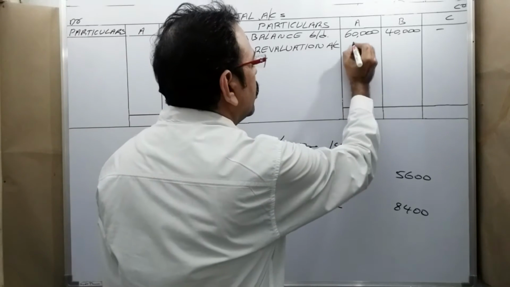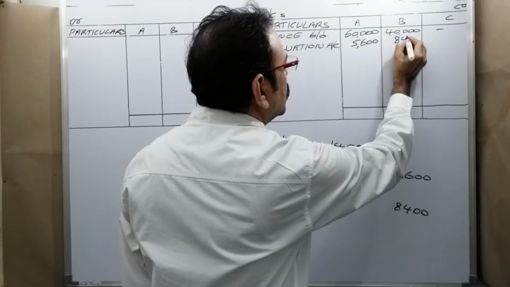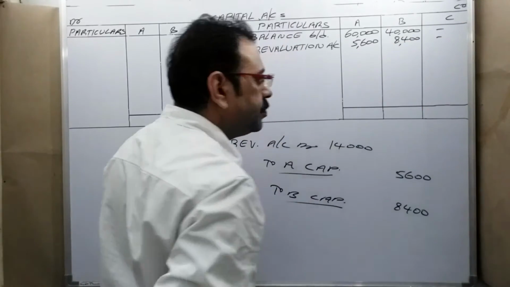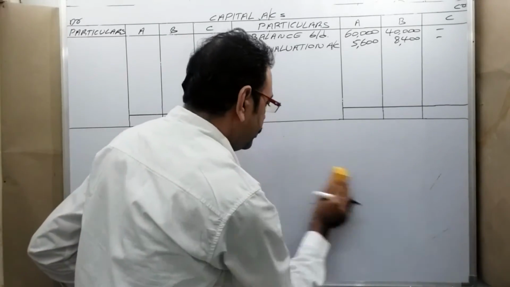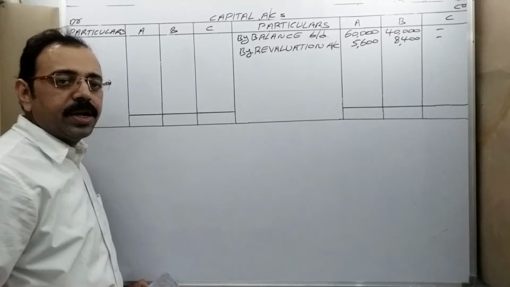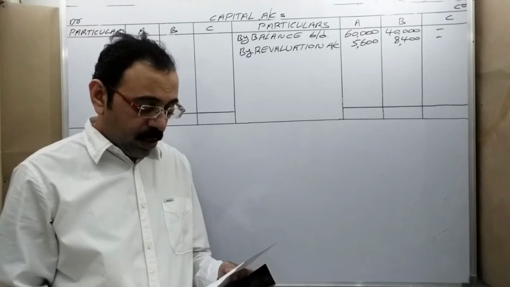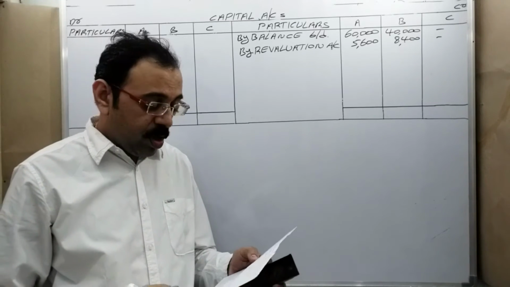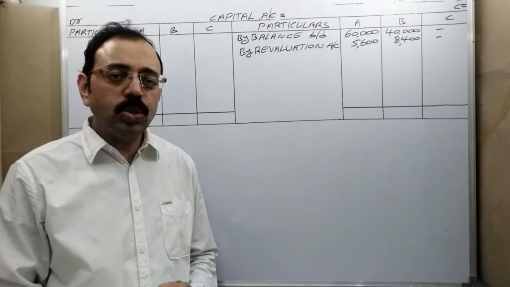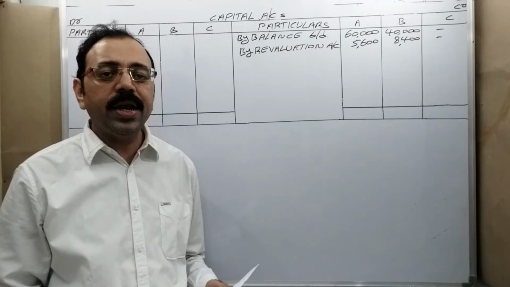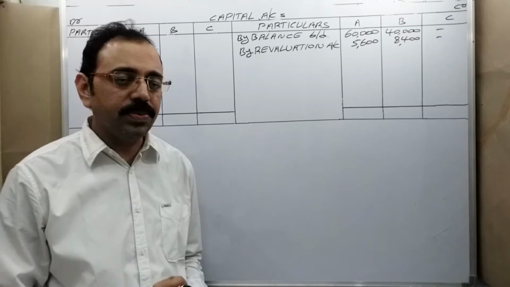Amount is 5,600, 8,400. Then next, what to write? The old balance sheet liability side: general reserve, profit and loss account. These two amounts are given. These two amounts are known as accumulated profits. Accumulated profit means what? Observe.